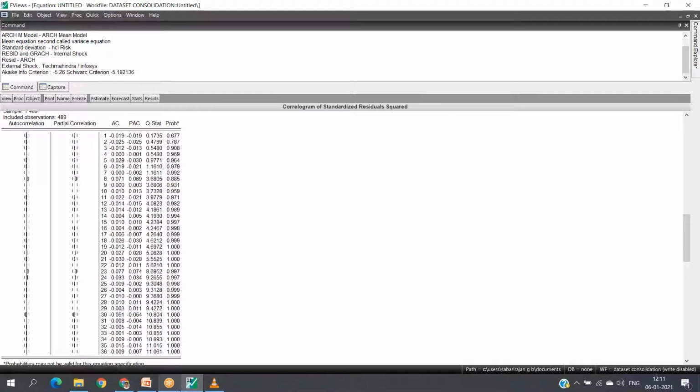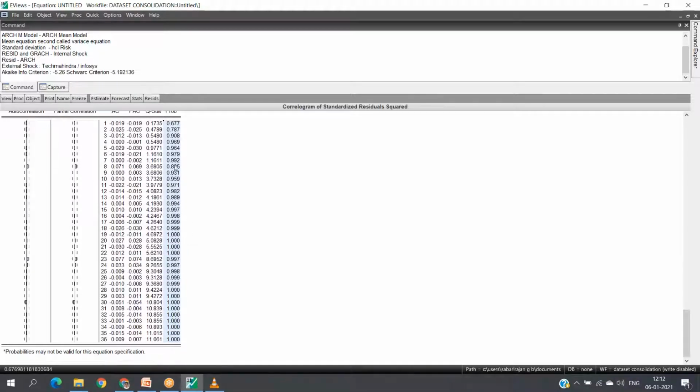For your better understanding, here in the serial correlation and partial correlation, you can see the probability value at all levels is greater than 5%. Starting from 67, it is almost 100%, 99, based on the observation. Where we are accepting our null hypothesis.